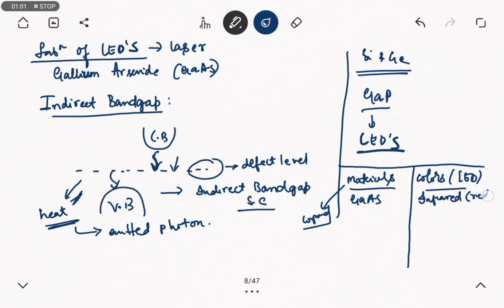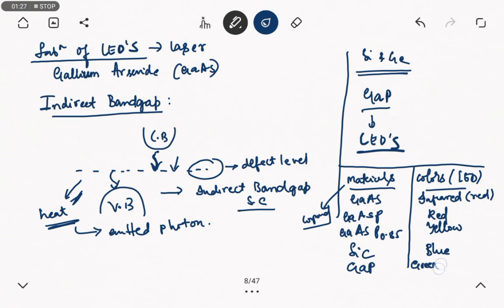Gallium arsenide phosphide emits red light. Gallium arsenide phosphide, with a different band gap, will emit yellow color. Silicon carbide will exhibit blue. Finally, gallium phosphide will emit two colors, green and red.